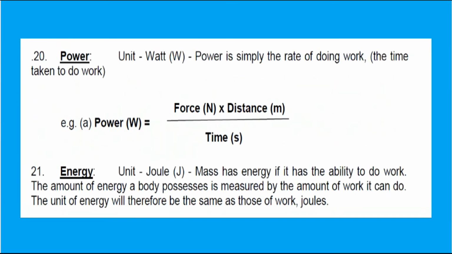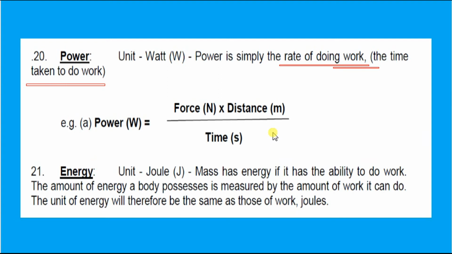And what is power? Power is simply the rate of doing work, the time taken to do work. So power is equal to force multiplied by distance divided by time. That is what we speak about power. Now let us see what is energy. Mass has energy if it has the ability to do work.